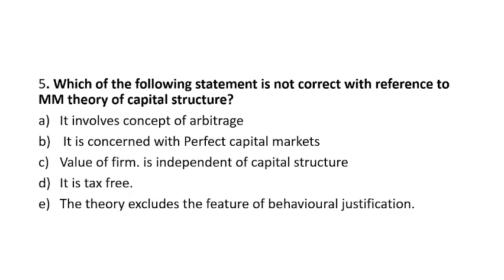So let's see what the theory has said. First of all, it involves the concept of arbitrage. Arbitrage means जहाँ पे सस्ता मिल रहा है वहाँ से आप खरीद लोगे और जहाँ पे प्राइस हाई है वहाँ जाके आप मार्केट में बेच दोगे. Okay, so it involves concept of arbitrage. So this is totally correct.